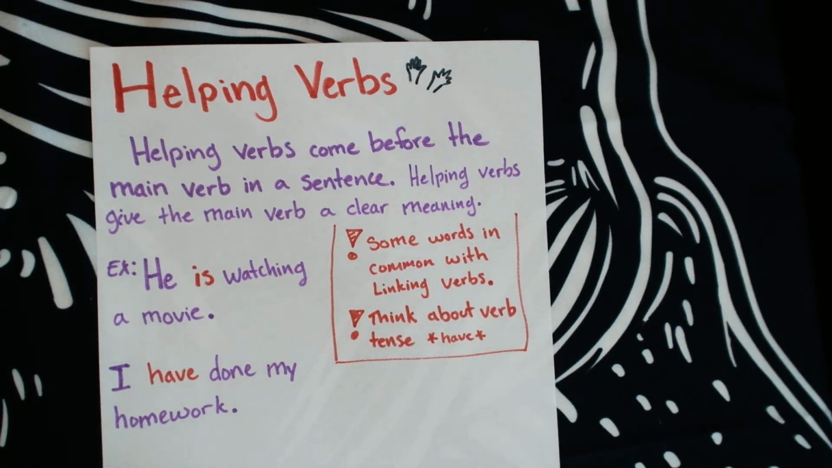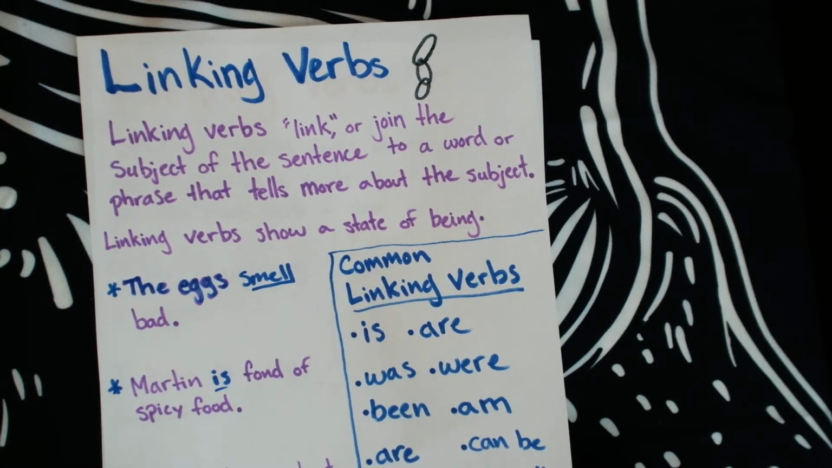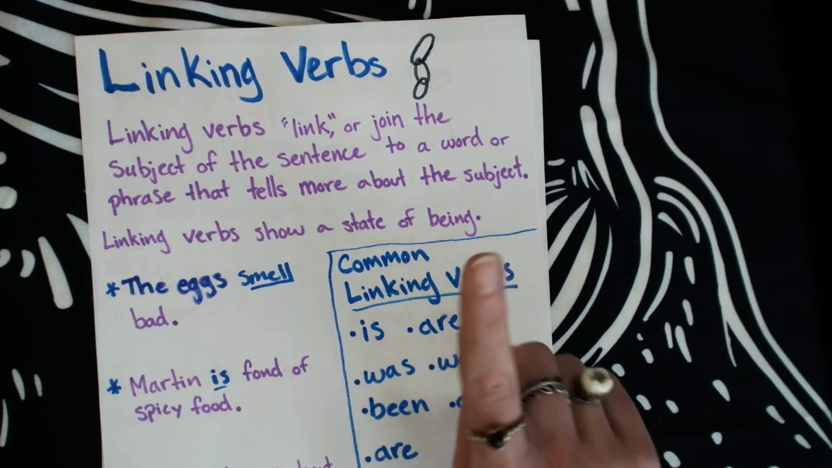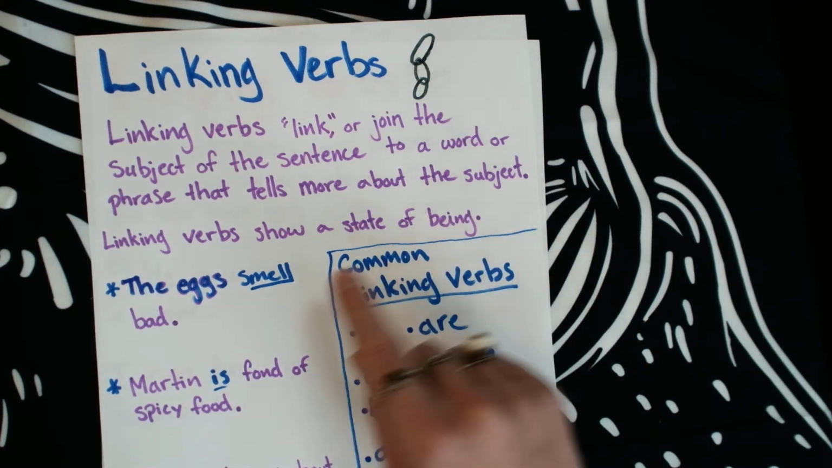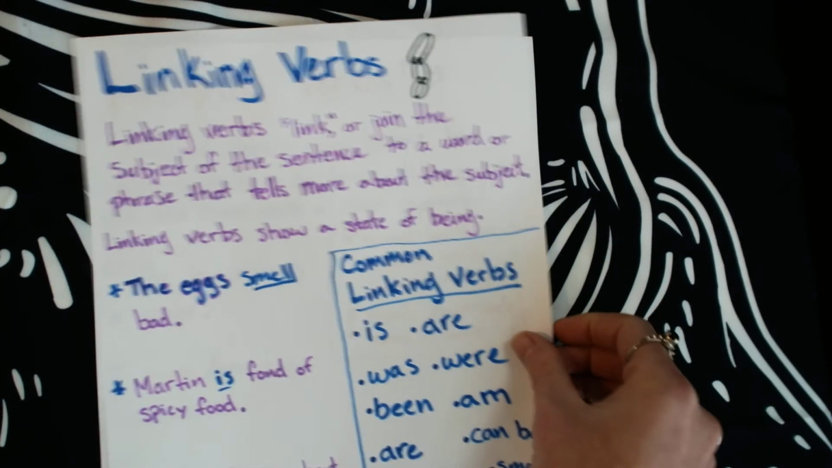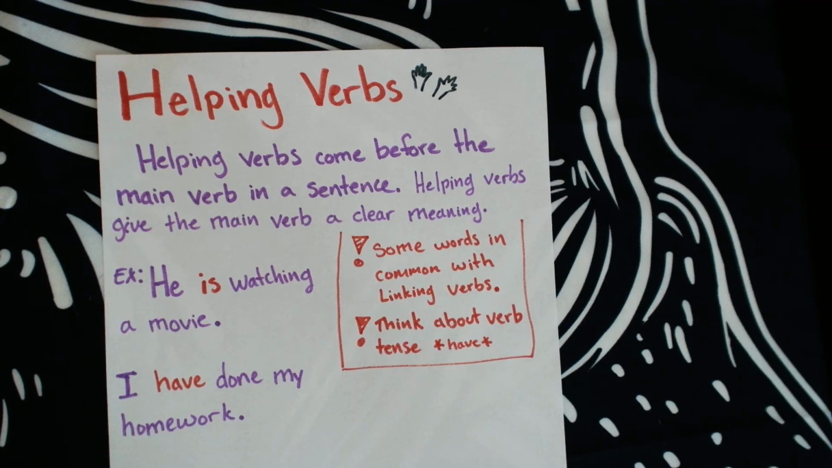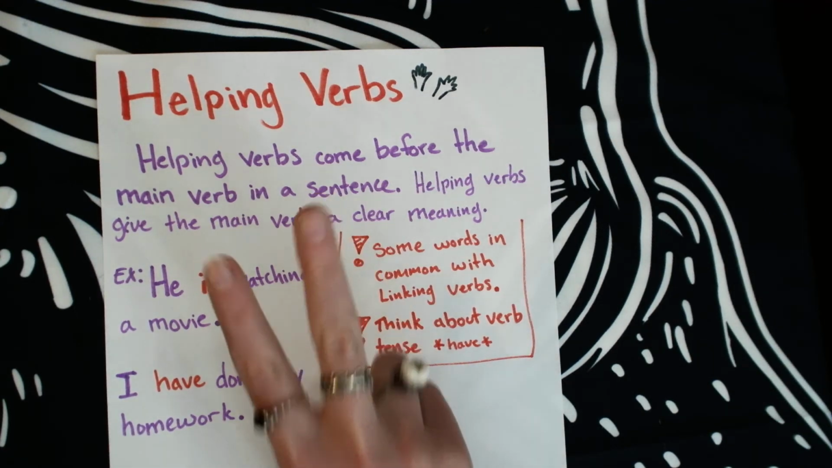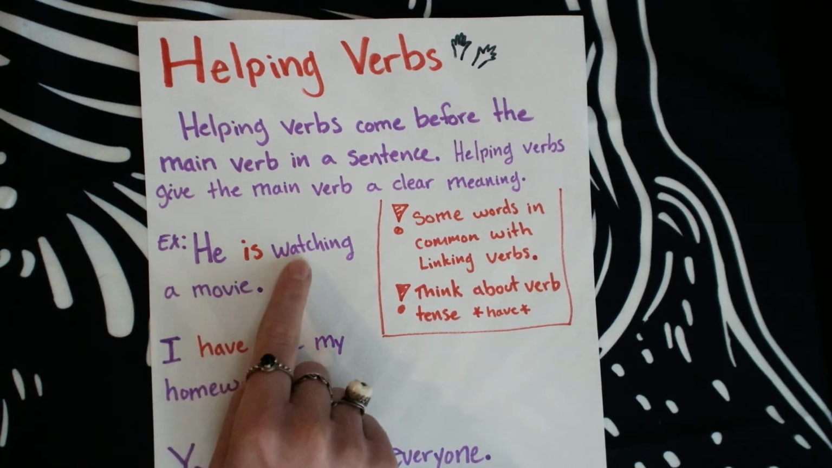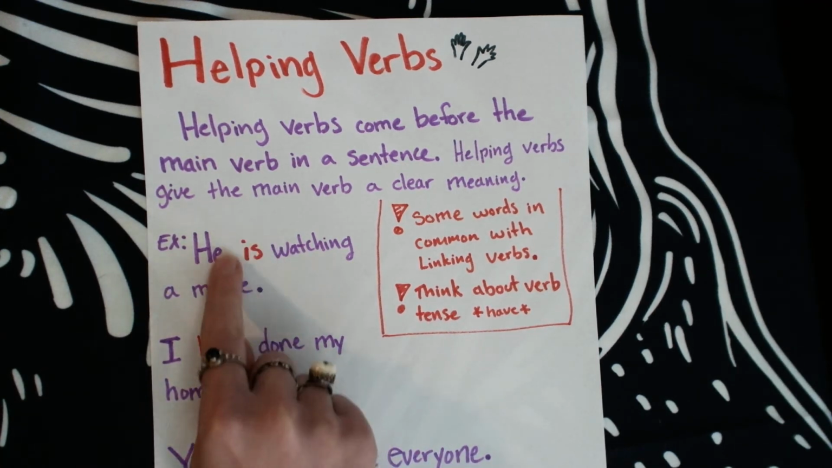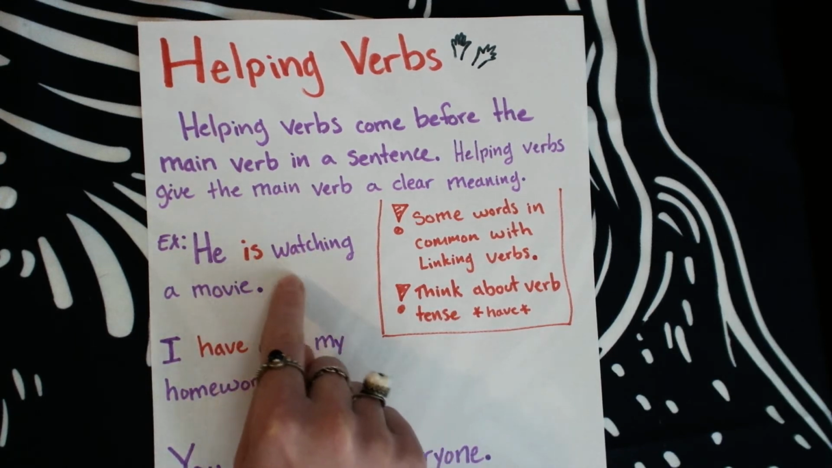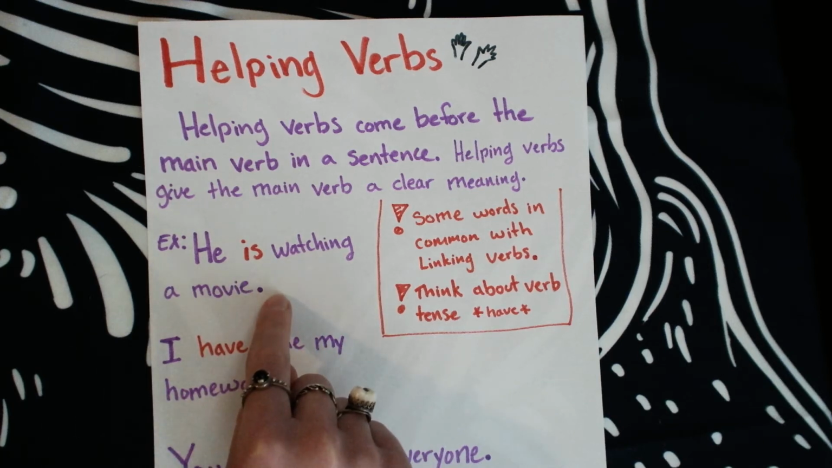Now let's take a look, just a second, back at our linking verbs. Notice that when these words are being linking verbs, there's only one verb in the sentence. They're the only verb connecting the subject to the rest of the information. But in helping verb sentences, there's oftentimes two verbs. So, let's take a look here. He is watching a movie. The helping verb is helping make the verb watching more clear in the sentence to have a more precise meaning.